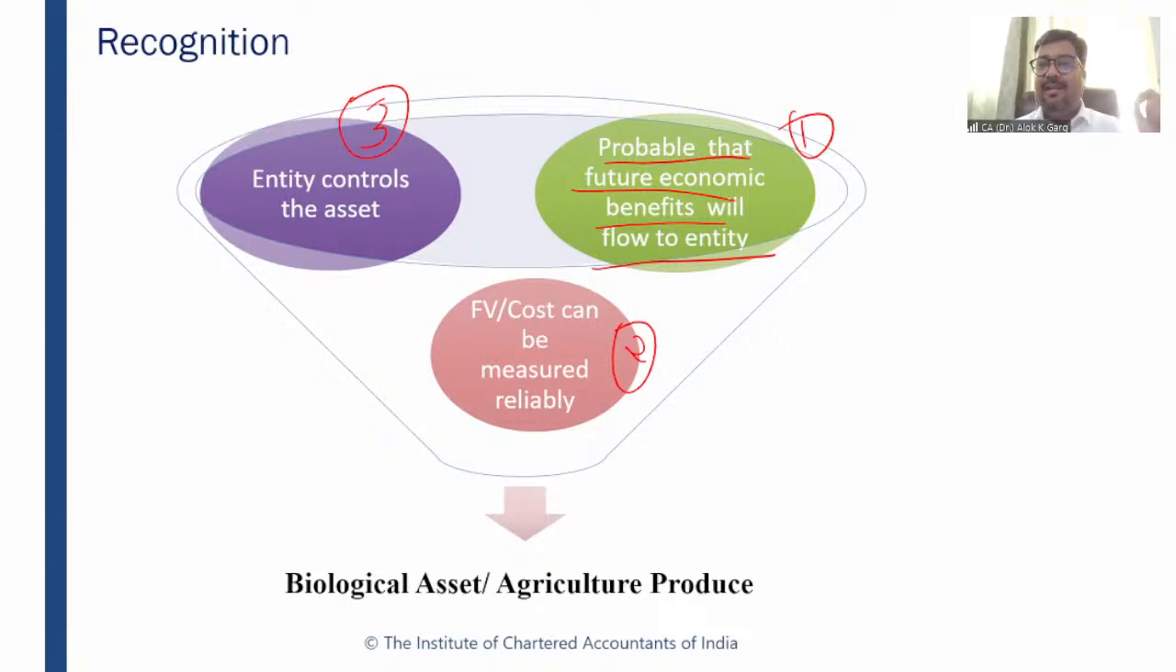So even though the future economic benefit is there, even though the fair value of that cow is there, still you cannot control that cow. You cannot recognize that cow in your books of accounts.